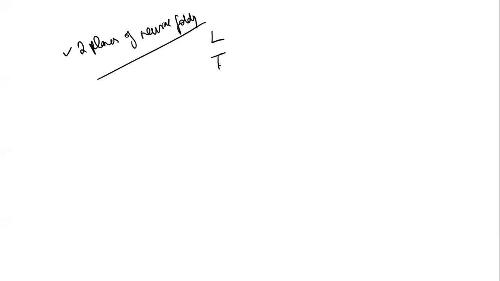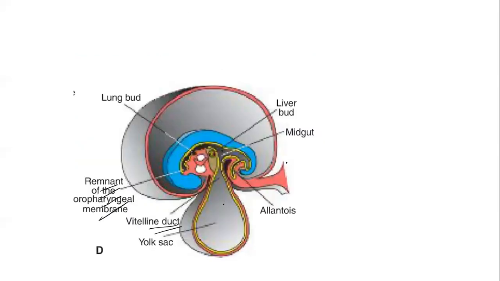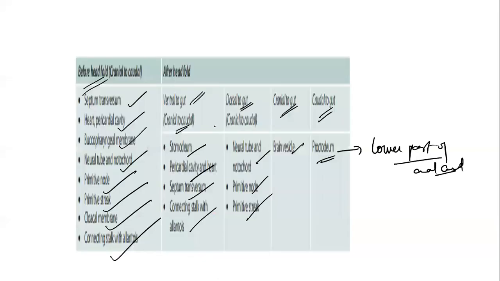Then what happens is there is compaction of the yolk sac and the entire embryo is going to get covered by the amniotic cavity. It is very important. Yes, can you appreciate in this picture? This is the growing embryo. Can you appreciate it has been entirely covered by the amniotic cavity? So the entire embryo is going to be covered by the amniotic cavity as a result of folding. That is the point you must know.